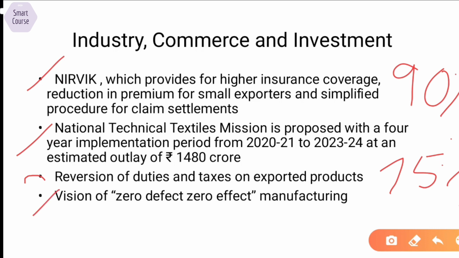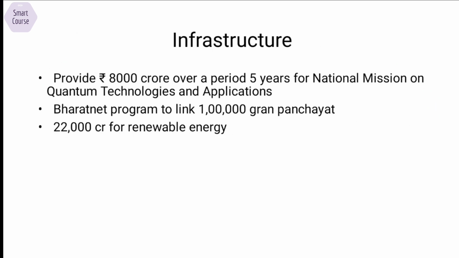Next is the vision of zero defect and zero effect manufacturing, and all the ministries are instructed to develop schemes and efforts so that our industries move to zero defect and zero effect manufacturing. On the infrastructure part, 8,000 crore will be provided for a period of 5 years for the national mission on quantum technologies and applications. BharatNet program is going to link 1,000 gram panchayats and 2,200 crores for renewable energy.